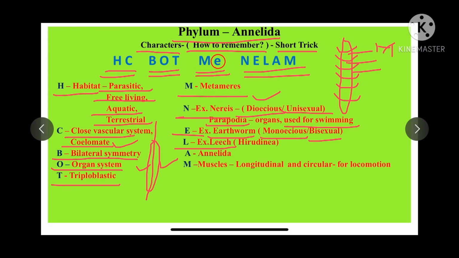Now here L stands for leech, which is also called Hirudinea. A stands for Annelida, which represents the phylum, and M stands for muscles. Longitudinal as well as circular muscles are present for locomotion. So this is all about phylum Annelida.